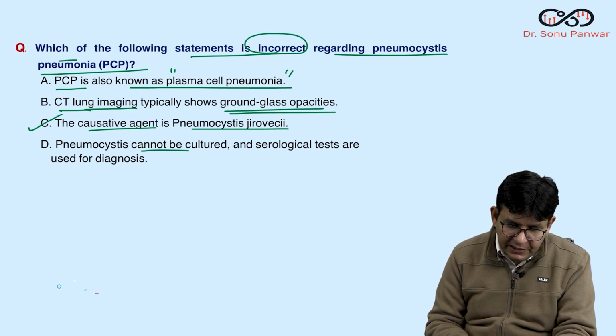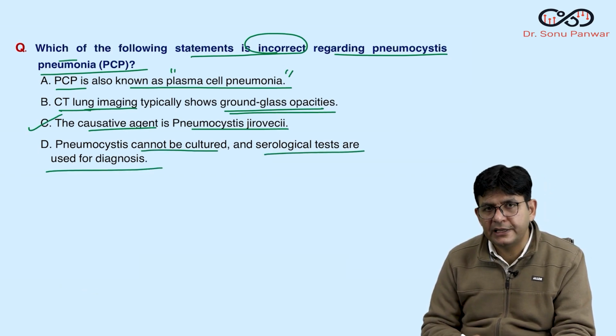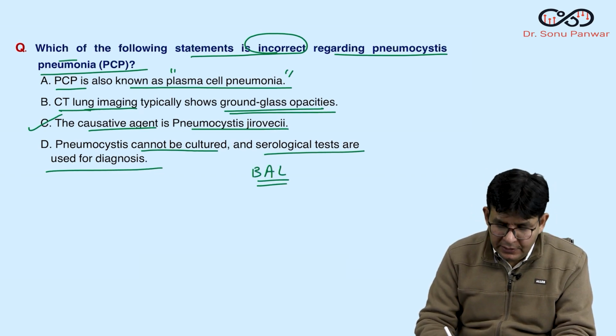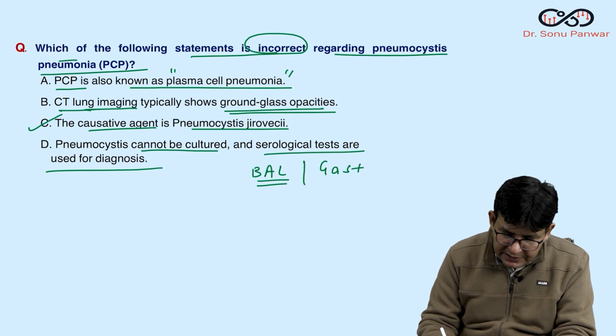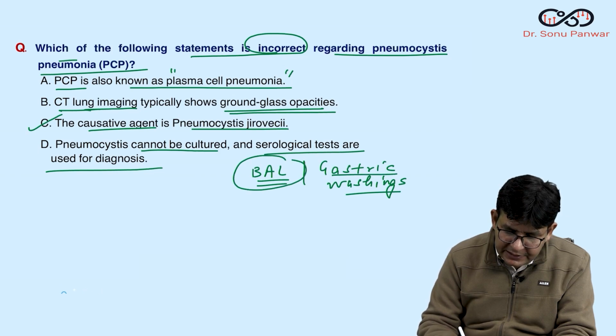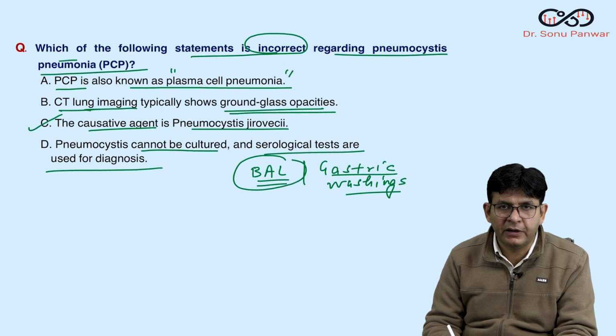Pneumocystis can't be cultured. Very right, it can't be cultured. Serological tests are used for diagnosis. No, guys, you know that the sample of choice is BAL, or another is gastric washings. So one is BAL and one is gastric washings. And what is BAL, guys? Bronchoalveolar lavage fluid, taken by bronchoscopy, and the other is gastric washings.